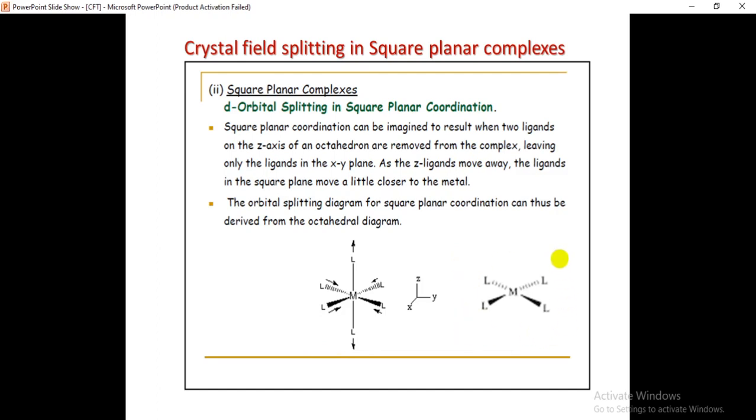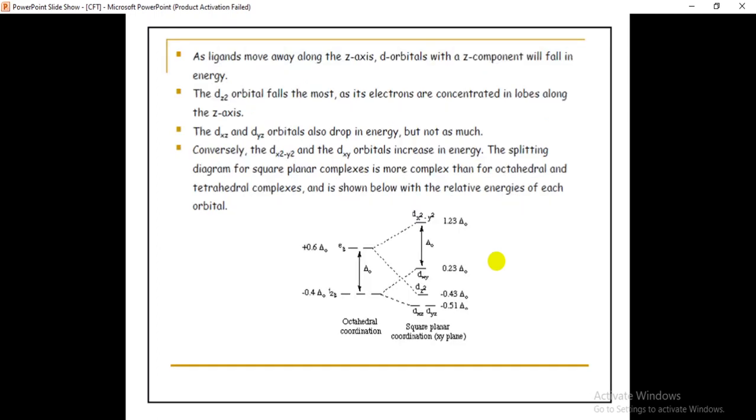So the splitting pattern of the square planar complexes also comes from the octahedral d orbital splitting. We'll see how we can get the splitting pattern for a square planar geometry from the octahedral geometry.